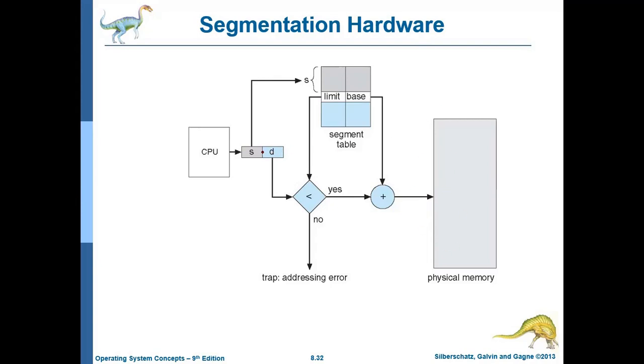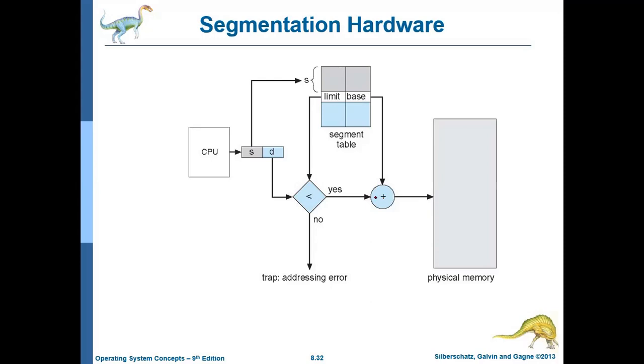So for any value of S, it will give you some limit and base value. Now you compare this limit with the offset. The offset should be less than the limit value. If yes, then it is okay.